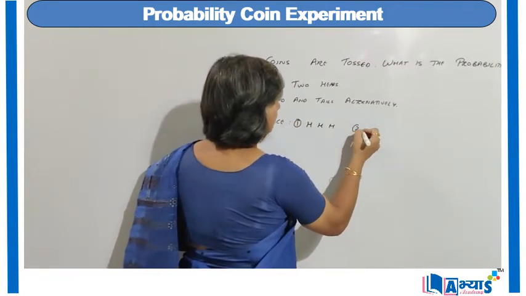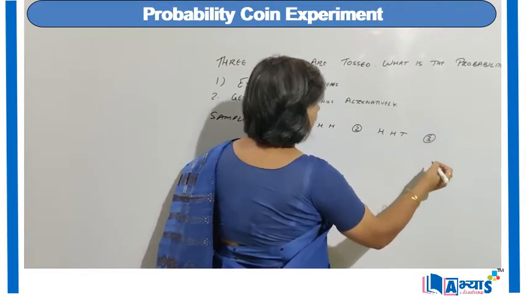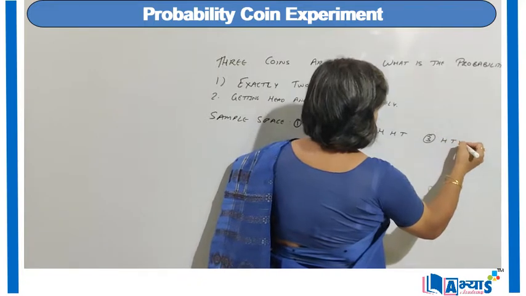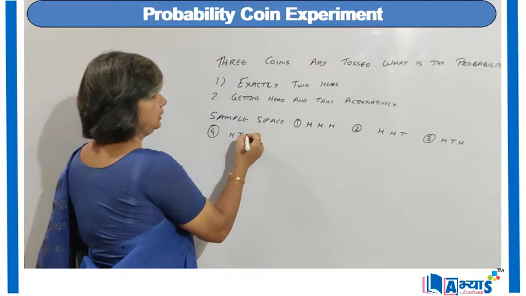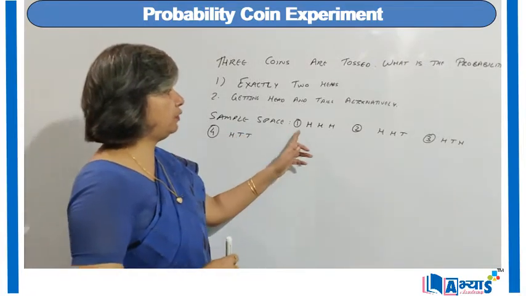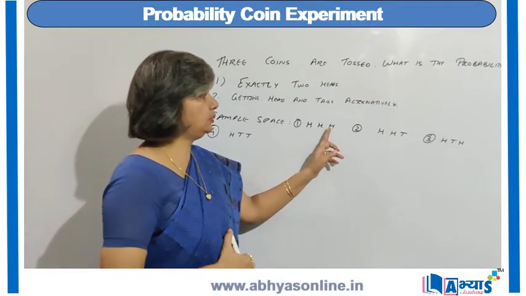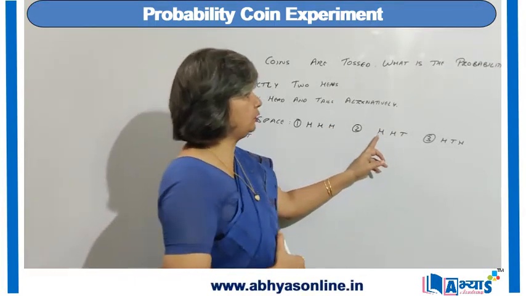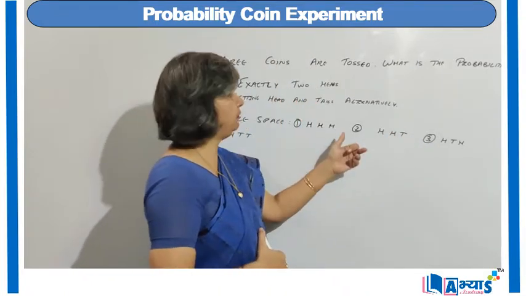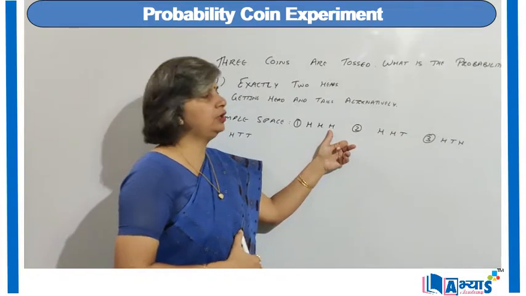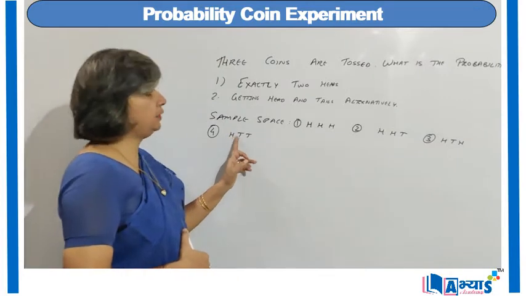The second outcome can be head, head and tail. The third outcome can be head, tail, head. And the fourth outcome can be head, tail, tail. That means in the first we have all heads. In the second we have changed the last head to tail, so the second outcome is head, head, tail. The third outcome, we have changed the middle head to tail and kept the last as H, so it was head, tail, head. And the fourth outcome is head with 2 tails.